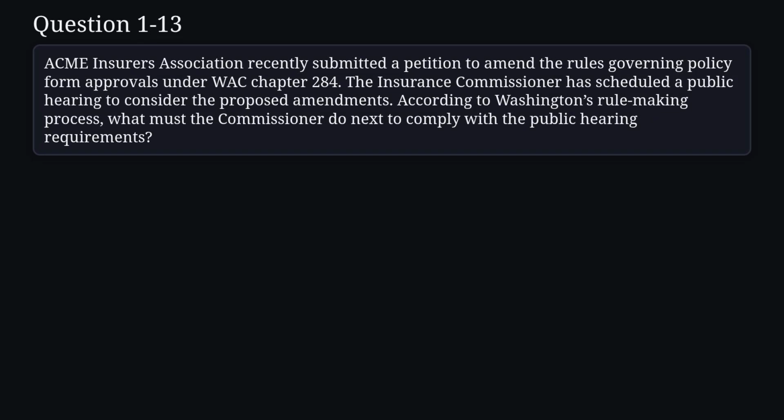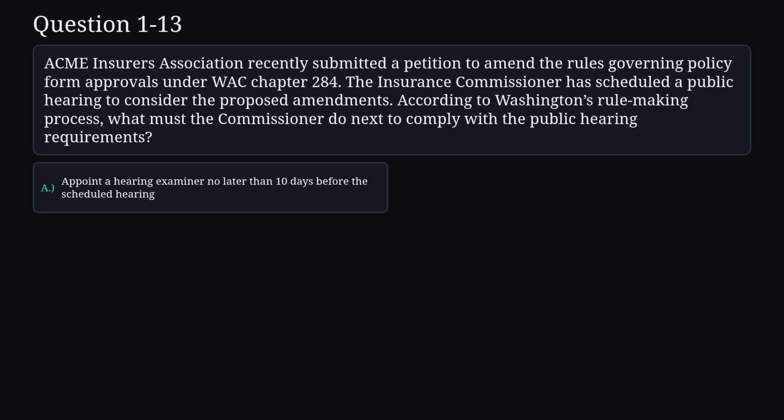Question 13. ACME Insurers Association recently submitted a petition to amend the rules governing policy form approvals under WAC Chapter 284. The Insurance Commissioner has scheduled a public hearing to consider the proposed amendments. According to Washington's rulemaking process, what must the Commissioner do next to comply with the public hearing requirements?